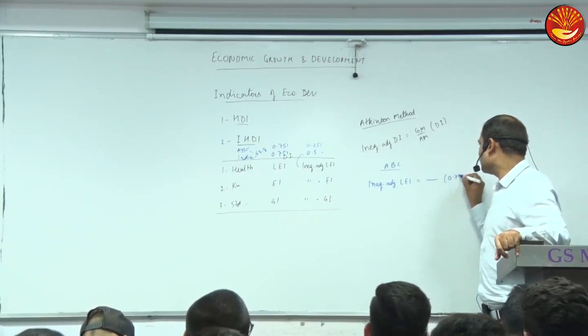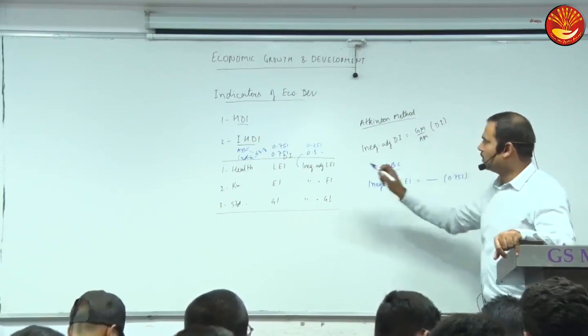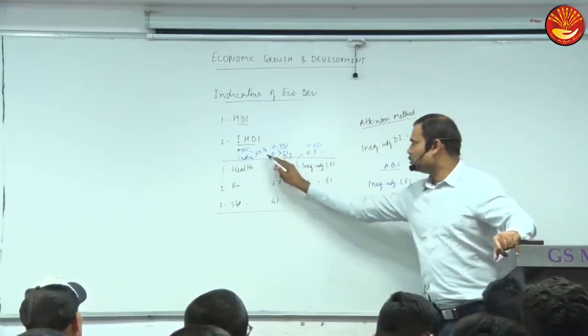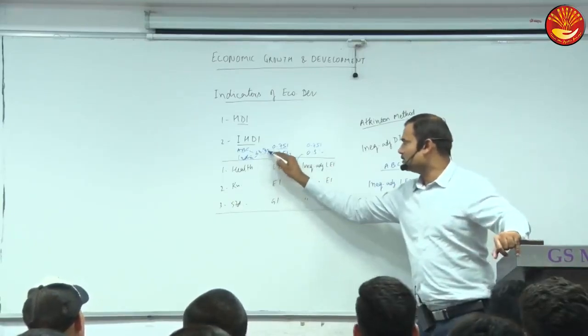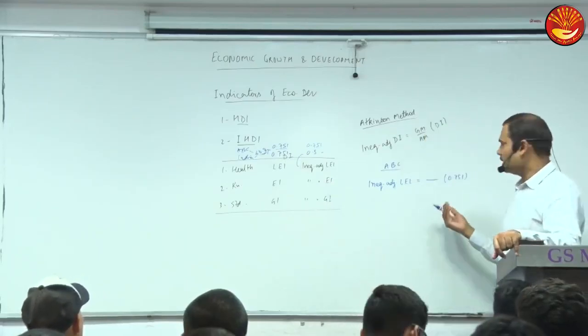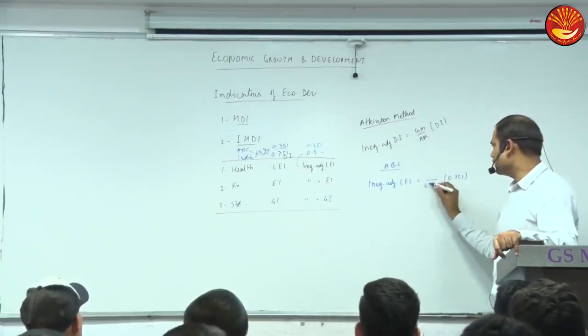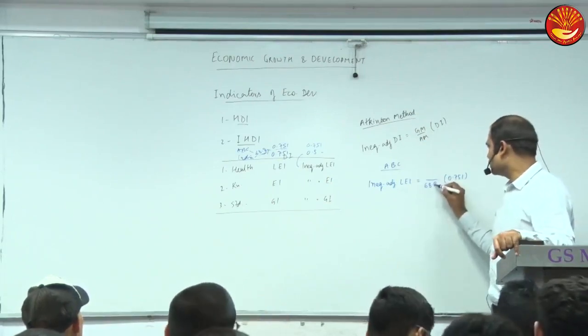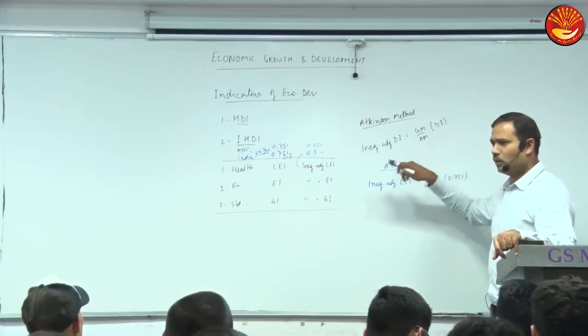LEI is 0.751. For this country, the life expectancy of 68.8 years is simply the average, the arithmetic mean. So this is actually the arithmetic mean normally.